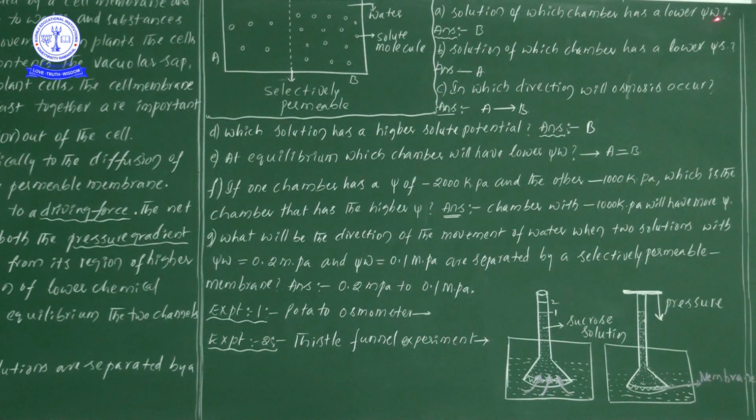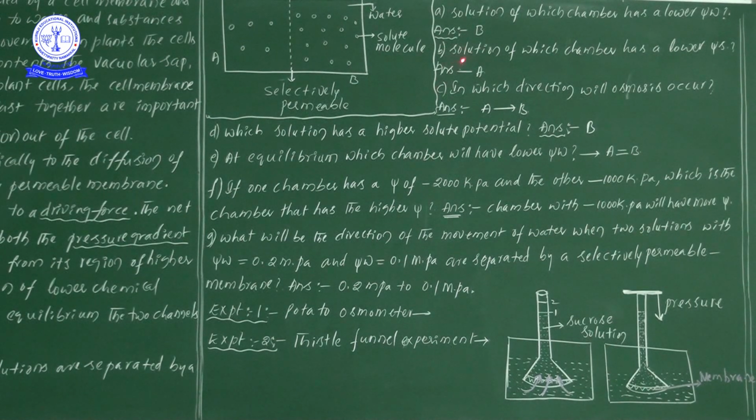Psi W means water potential only, no? So where can we find the lower water potential? Chamber B. Why? Here A has more water potential. Why? The solute particles we added here are very few, a very little amount, just added in A. That's why, compared to B, the water potential will definitely be more. So chamber B will have the lower water potential.